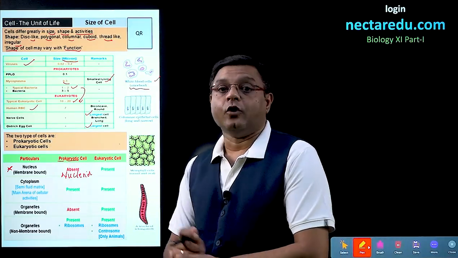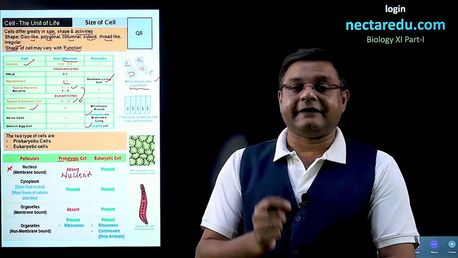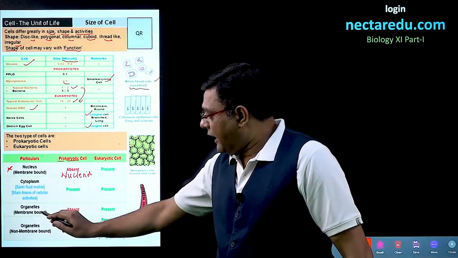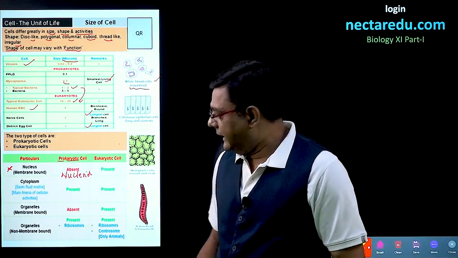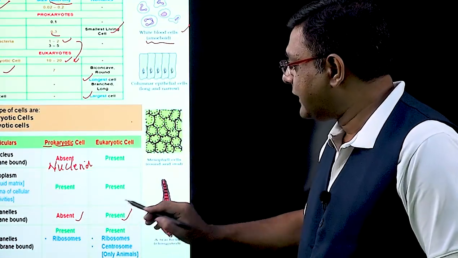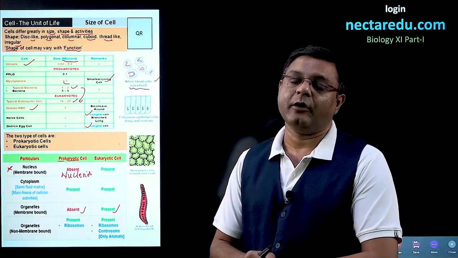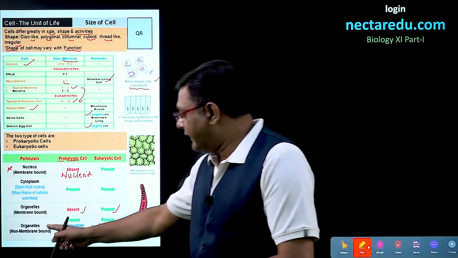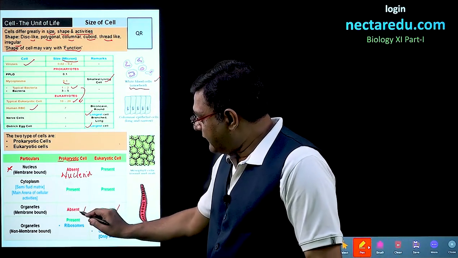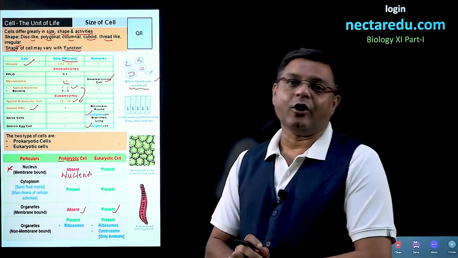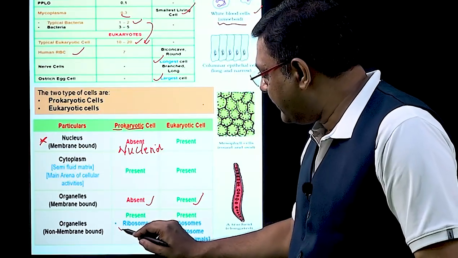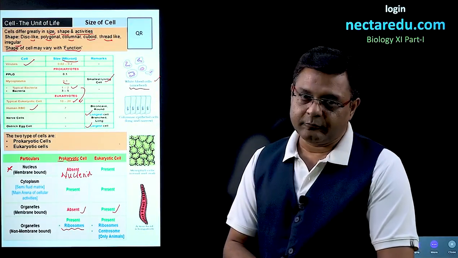After this, we move to organelles. Now, organelles can have a membrane or the membrane can be absent. All membrane-bound organelles are absent in prokaryotic cells, but eukaryotic cells have a lot of membrane-bound organelles. The second kind are non-membrane-bound organelles. Prokaryotic cells just have one non-membranous organelle, and that is the ribosome.